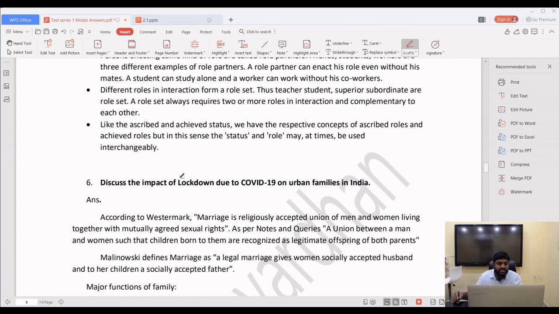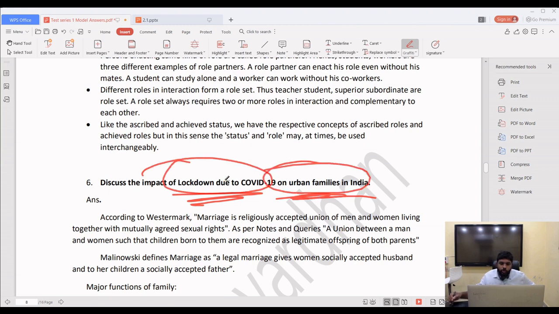Husband has a role. Discuss the impact of lockdown due to COVID-19 on urban families in India. Contemporary issue. This type of questions we can expect in 2020 mains. Dynamic questions. Domestic violence increased. Sudden increase in divorce cases. Economic problem, social problem, the real attraction between the people, or the joint family system got disintegrated, or positive is